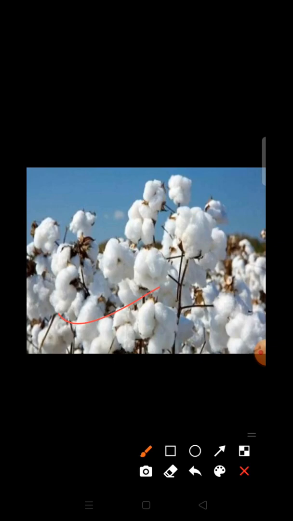It needs a rainfall of about 60 to 100 centimeters, and black soil is needed for the growth of cotton, because black soil is most suitable for it. This black soil is found in the Deccan Plateau and the Malwa Plateau. Clear and sunny weather is also required during the harvesting season, because rains sometimes damage the entire cotton crop.